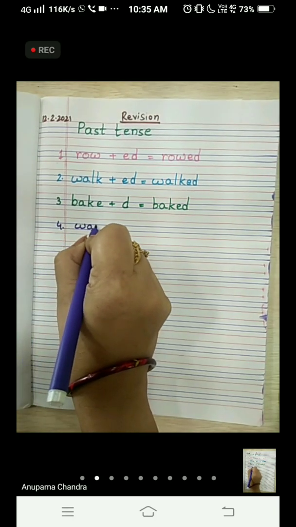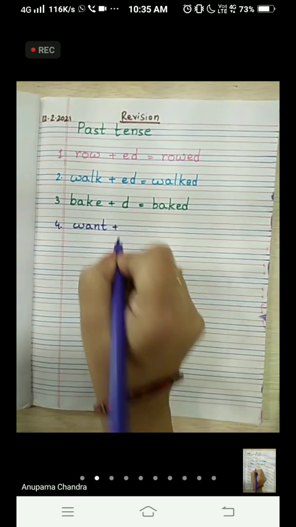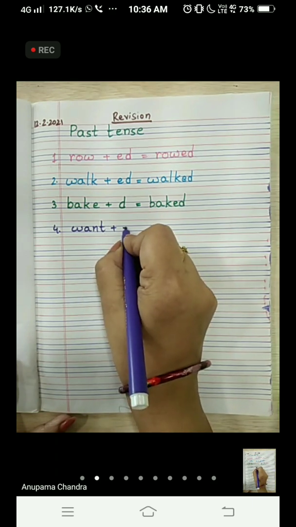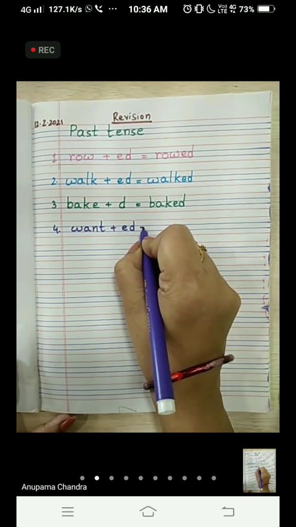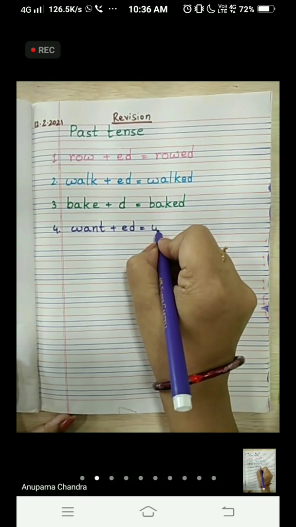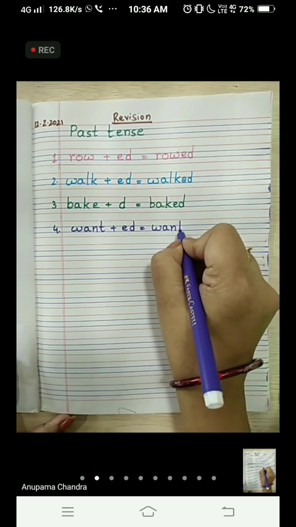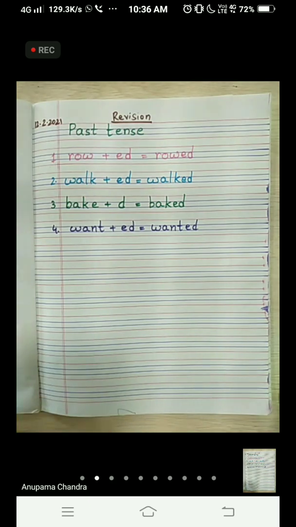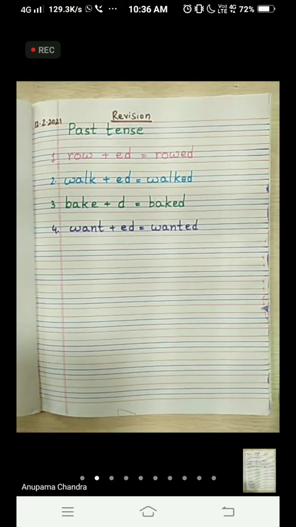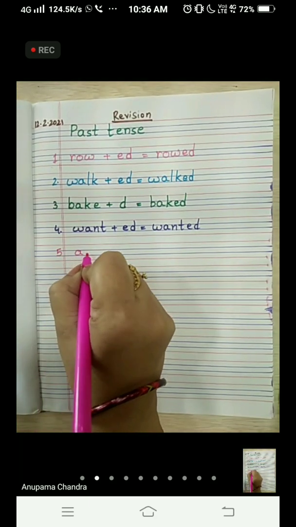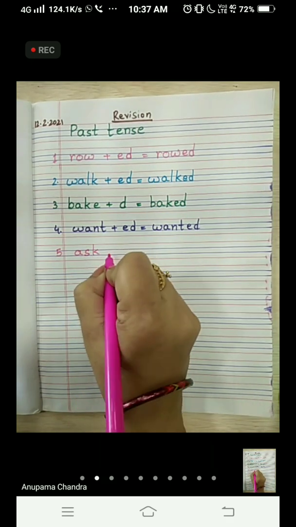Let's see the fourth one. Want. WANT, want. In this word, again we will add ed at the end to make the past tense form of want, and it becomes WANTED, wanted. Okay, let's go for the fifth one, children. And number 5 is ask. ASK, ask.